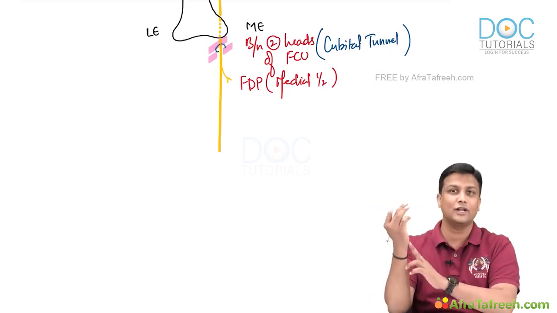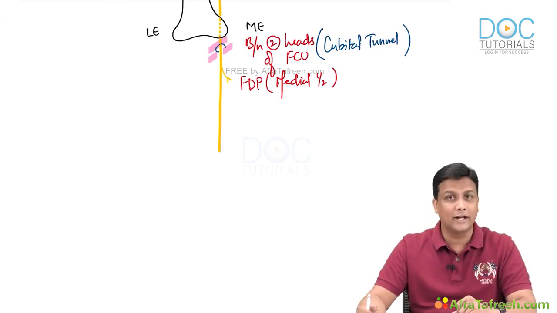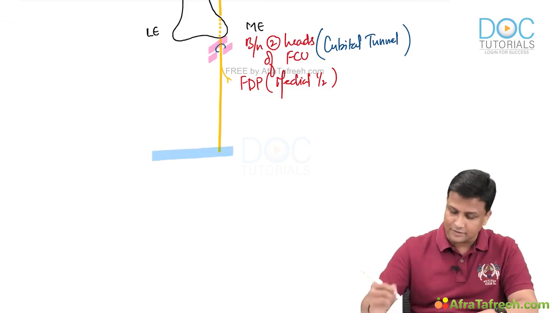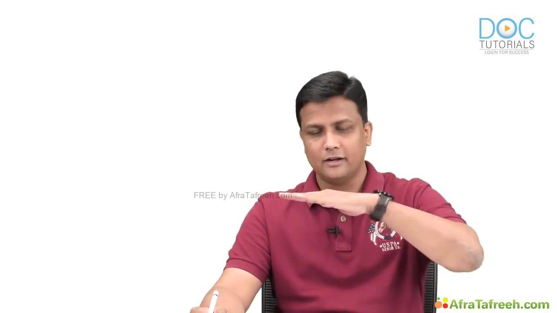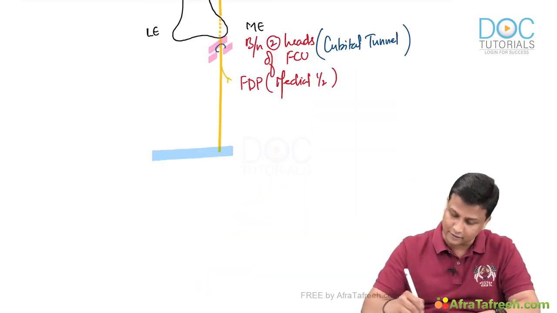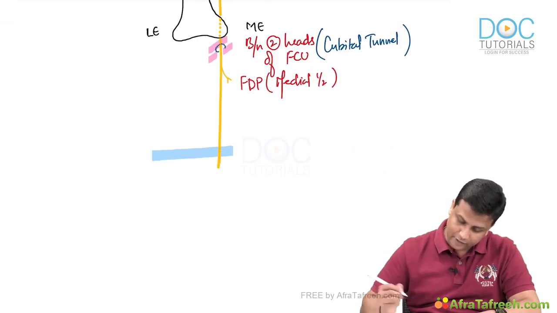Now the ulnar nerve will enter into our hand. And here also we have something important to note. There will be a flexor retinaculum here. Suppose this is the flexor retinaculum, you have to decide whether the nerve is passing superficial to that or deep to that. And remember, the ulnar nerve is the one which passes superficial to the flexor retinaculum. So the ulnar nerve will pass superficial to the flexor retinaculum and enter into the hand.